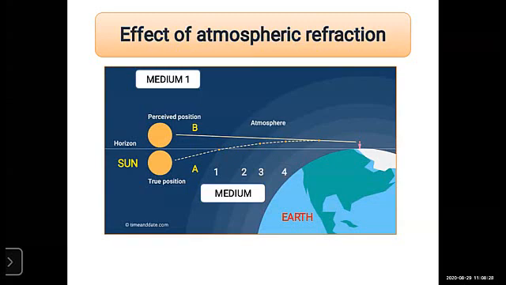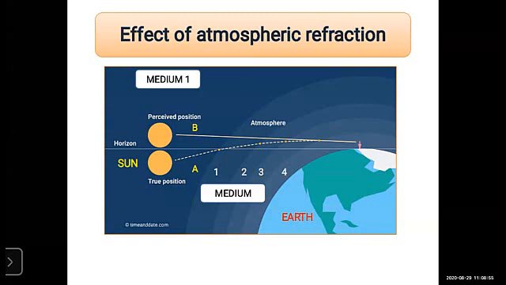Also remember, when the density of the medium increases, the refractive index also increases. And because of the movement of the atmospheric air, it affects the refractive index. It always changes its refractive index.